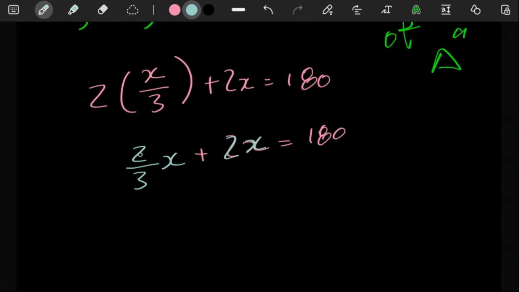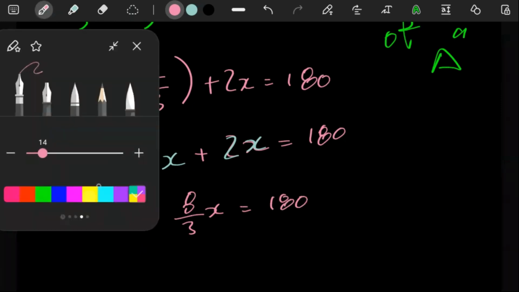You can just put 2 over 3 plus 2 in your calculator. Let me see what that's going to give us. 2 over 3 plus 2 in the calculator, that's just 8 over 3. So 8 over 3X is what we are seeing over there. So 8 over 3X is equal to 180.